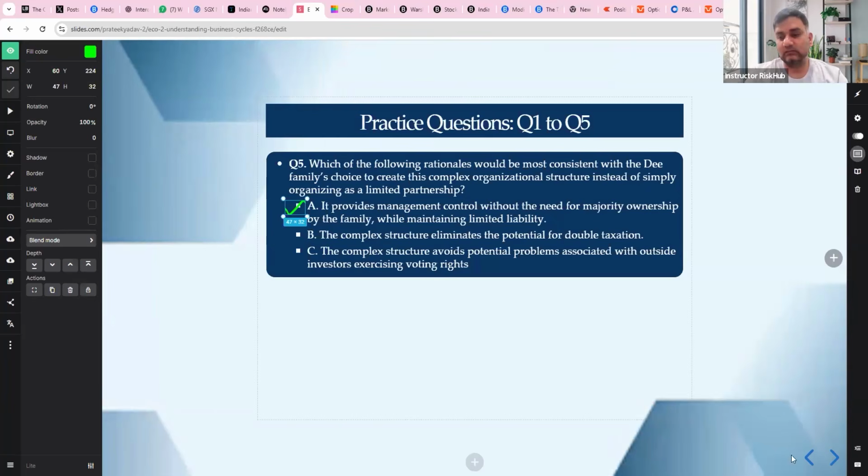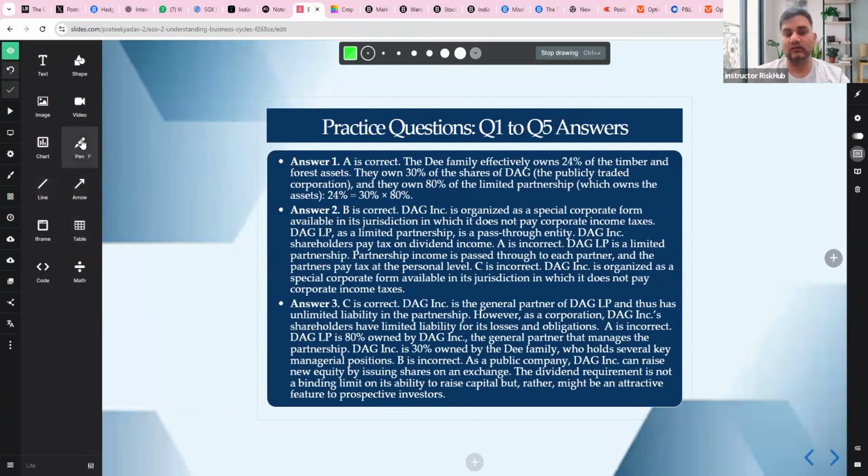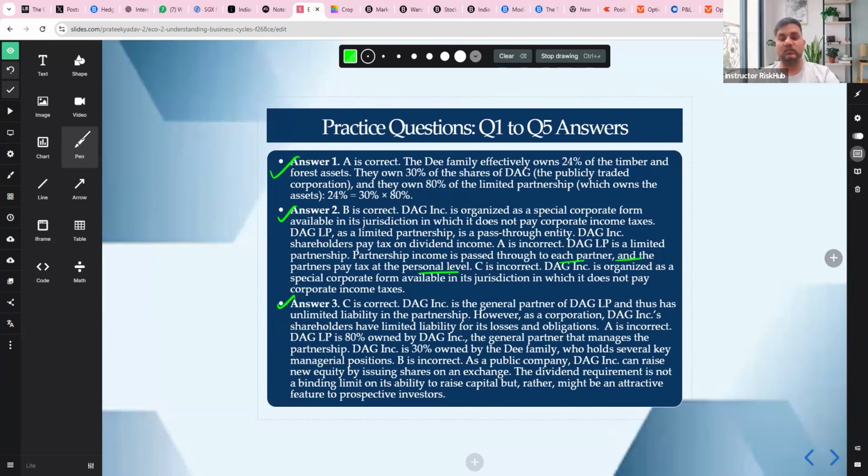These are the answers. This is what we found, 24%. That's perfectly fine. Then it was B, which I told you: DAGLP is a limited partnership, income is passed to each partner, and partners pay tax at the personal level, as I explained. Again, this is C. DAG is the general partner and has unlimited liability in the partnership. However, the corporation DAG's shareholders have limited liability for its losses and obligations. DAG-LP is 80% owned by DAG Inc., the general partner that manages the partnership, right? And DAG Inc. is 30% owned by the D family, which holds several key management positions. So B is correct here.